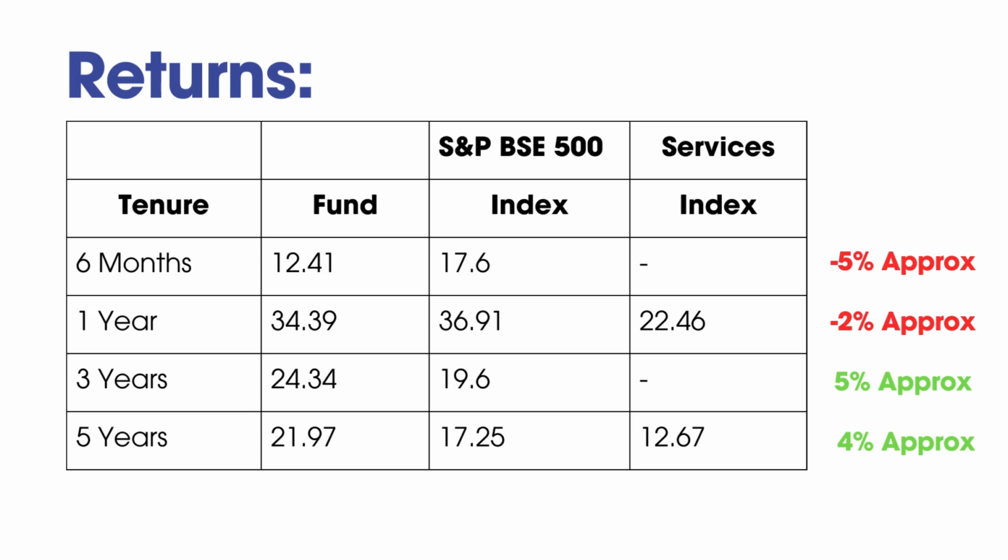And in the 5 year period, the Nifty Services Index has given 12.57% return, where the Sundaram Services Fund has given 21.97%. So friends, here also the margin is high. In the 1 year period, the alpha is around 12%, while in 5 years, the alpha is around 9%. So this is an important point to be considered while investing in a fund. But let us complete the review, then we will finally understand the strengths and weaknesses in this fund.